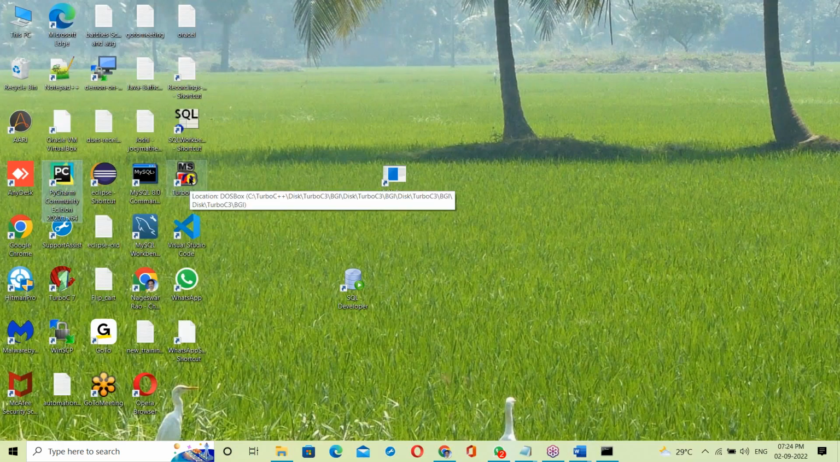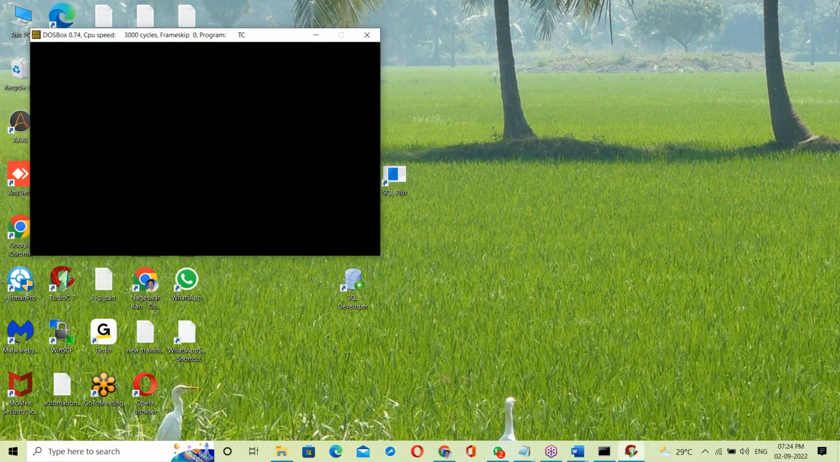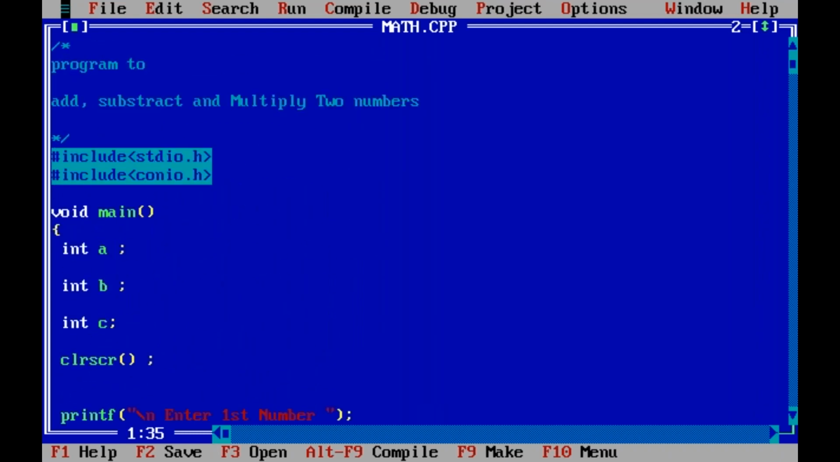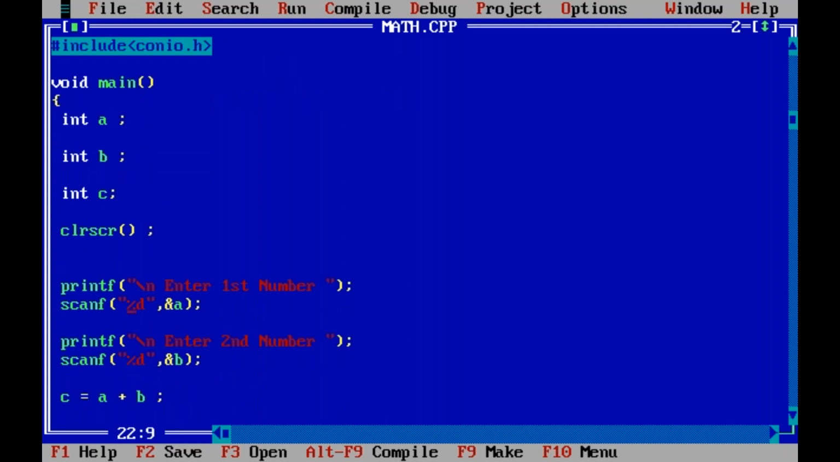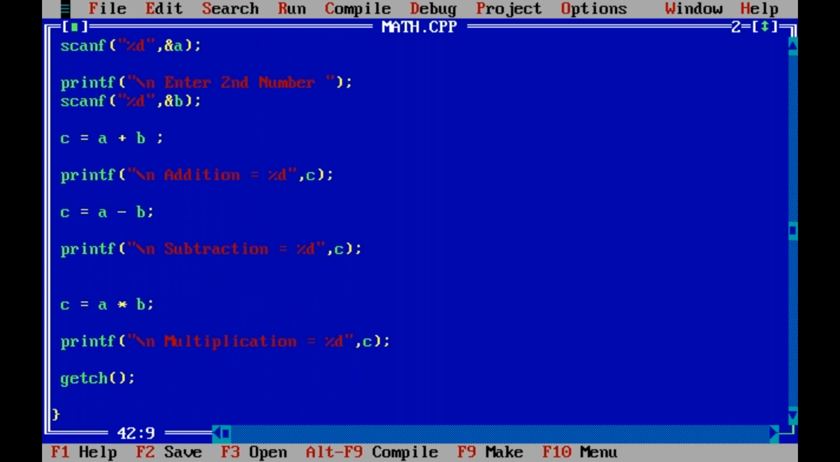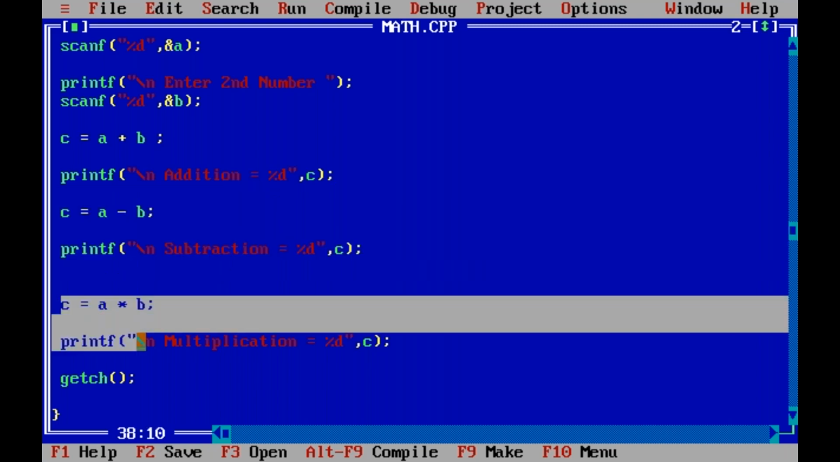Let us see a C program on this. Here is the C program. It is a program to add, subtract and multiply two numbers. We have header files, and int A, B, C declared here. Enter first number, reading first number, enter second number, reading second number. Next, C equal to A plus B is addition, C equal to A minus B is subtraction, C equal to A into B is multiplication.